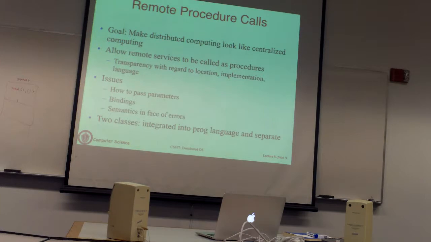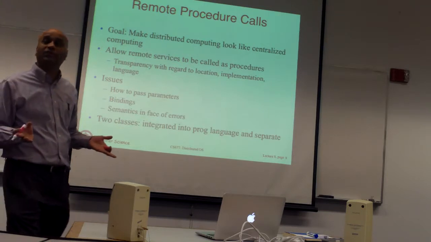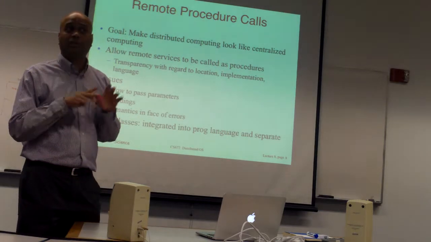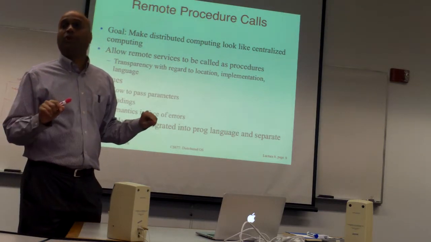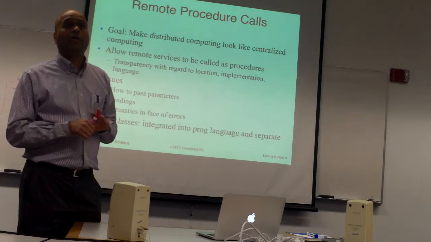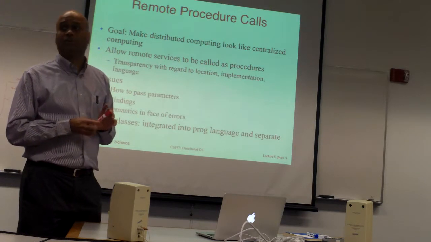So you are now programming at a much higher level of abstraction. You are simply writing the server as a set of methods or procedures. Clients are simply invoking methods or procedures on the server, and the way you invoke a method is just as you call any other function. You just think of it as calling a library function. It's just that the code is not in this process, it's somewhere else. So you do not have to deal with all of the networking aspects that are involved here. Okay, so is it clear why this is a higher level? You are not going to program raw sockets or anything like that. You are simply calling methods, and something else is taking care of all of the communication, establishing communication and things like that for you.